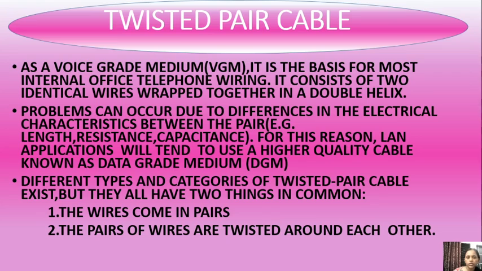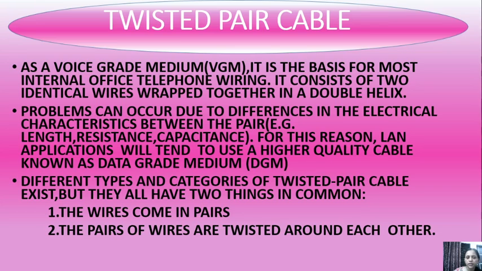Problems can occur due to differences in the electrical characteristics between the pair, for example, length, resistance, capacitance. For this reason, LAN application will tend to use a higher quality cable known as data grade medium. This is the higher quality cable, DGM, data grade medium. And VGM was a voice grade medium, and DGM, data grade medium, is higher quality cable than VGM.